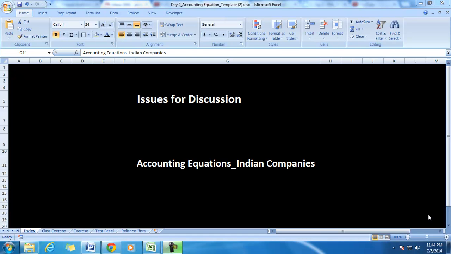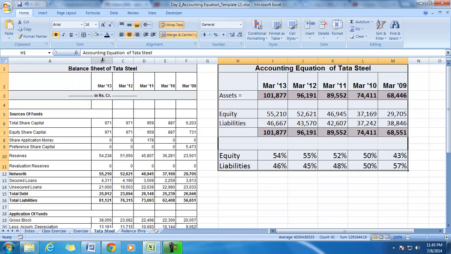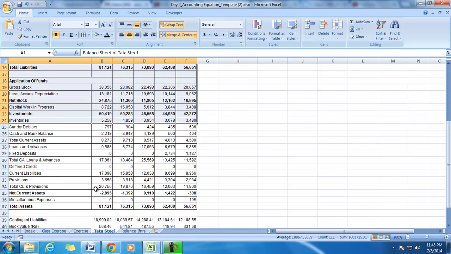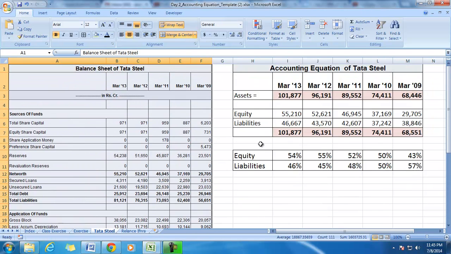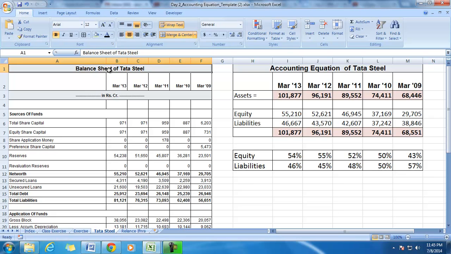Hello and welcome to our discussion on accounting equations. In this presentation we'll see the accounting equation of some Indian companies. So this is a balance sheet of Tata Steel collected from the source which is moneycontrol.com. We are not trying to understand the balance sheet here. Our focus is on the accounting equation. So the accounting equation has been derived from the balance sheet.